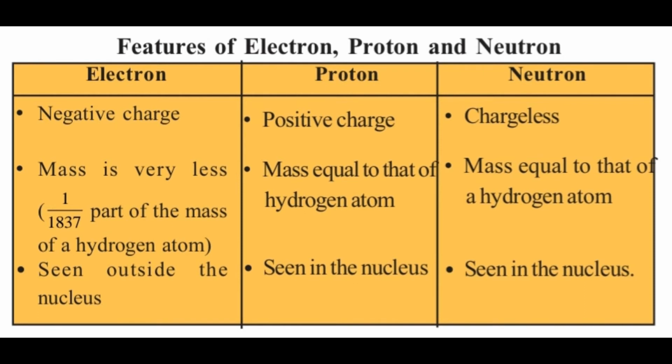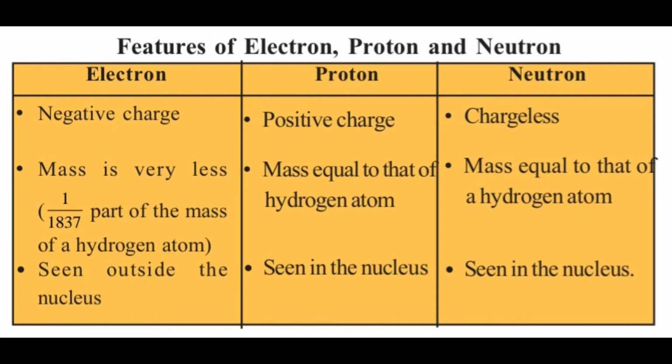So as a conclusion, what can we tell? The proton and neutron are present inside the nucleus, and the proton has a positive charge and the neutron is chargeless. The electrons are seen outside the nucleus, and the charge of the electron is negative, the charge of the proton is positive, and the neutron is a chargeless or uncharged particle present in the atom.